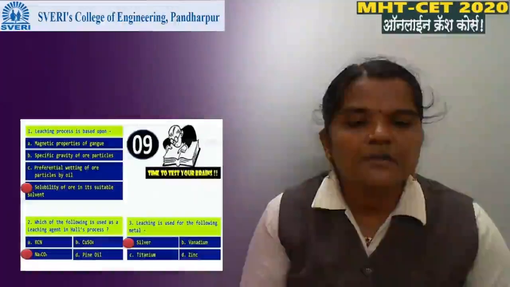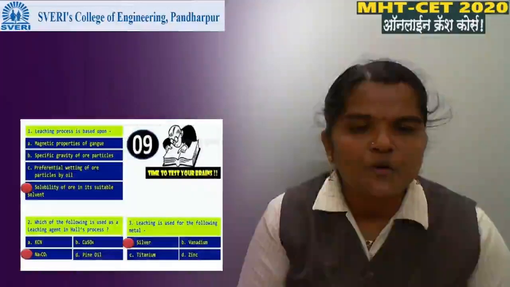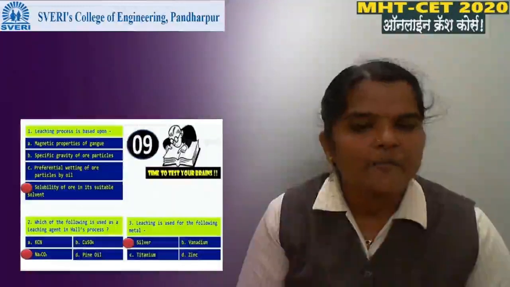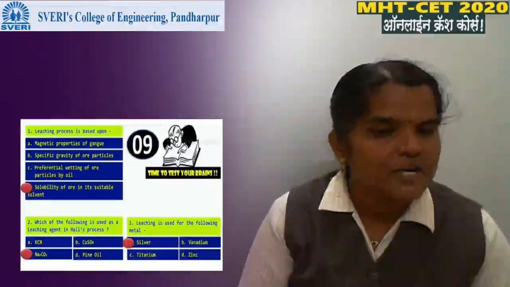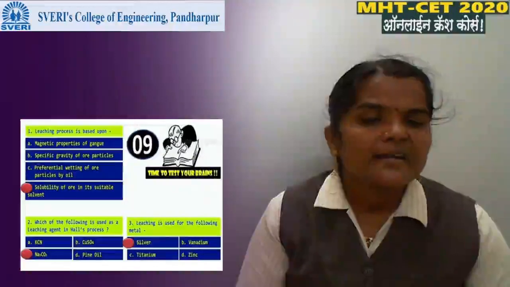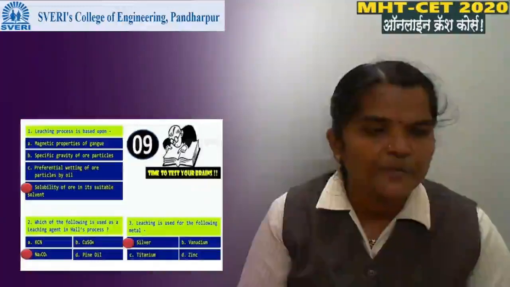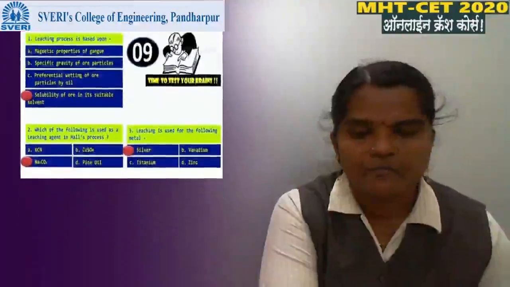Then MCQ number 3. Leaching is used for the following metal. Option A, silver. Option B, vanadium. Option C, titanium. Option D, zinc. You know that leaching is used for silver, gold, aluminum, etc. So option A is the correct one here.